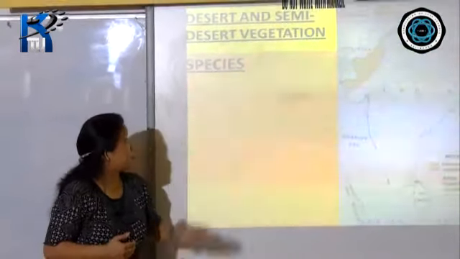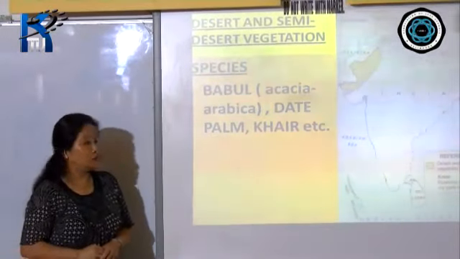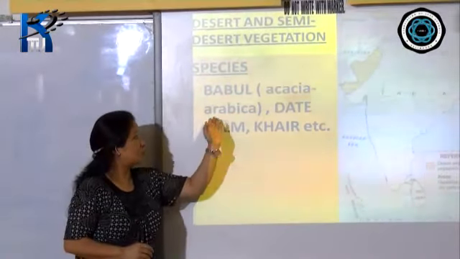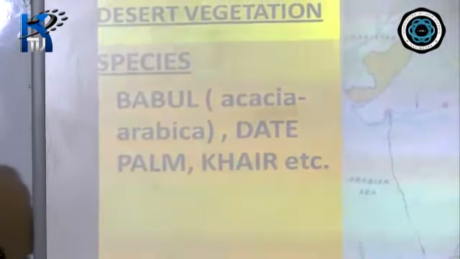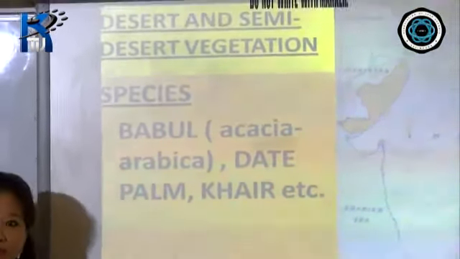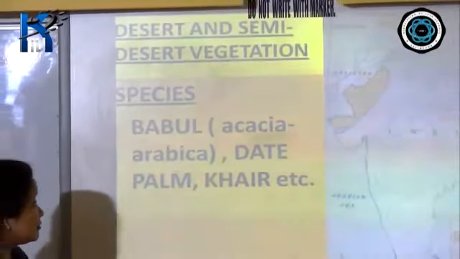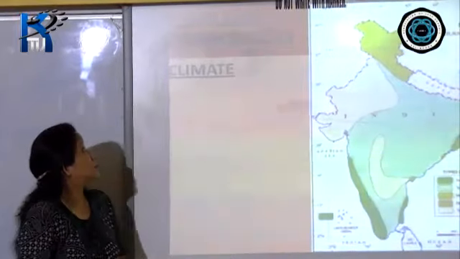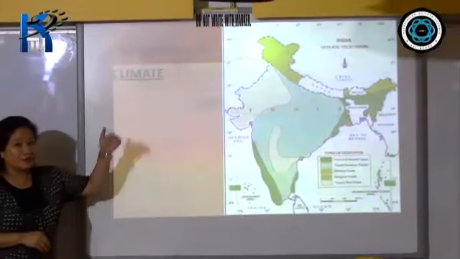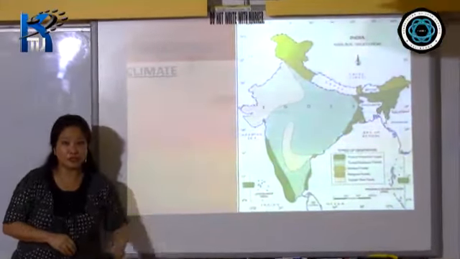Then the species, as you can see, babool, that's a common name, acacia, date palms. These are some of the species of plants that you get to see in a desert or semi-desert region, right?